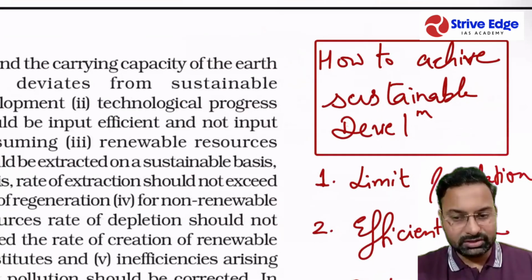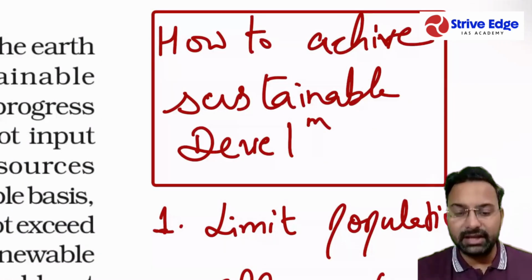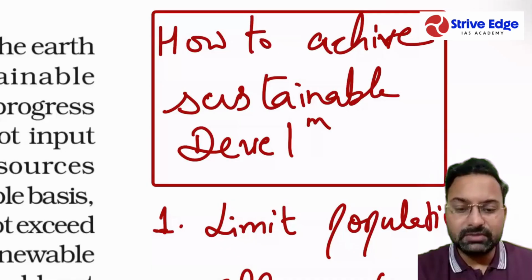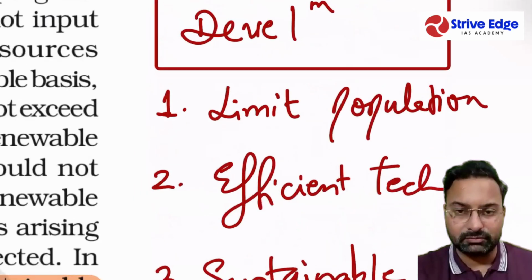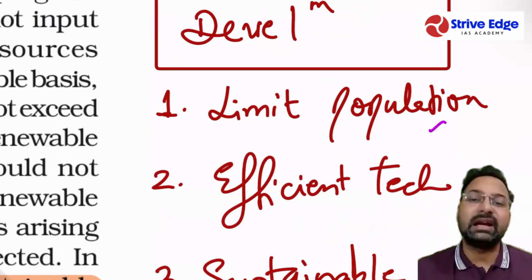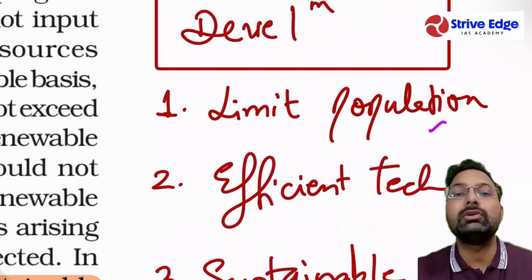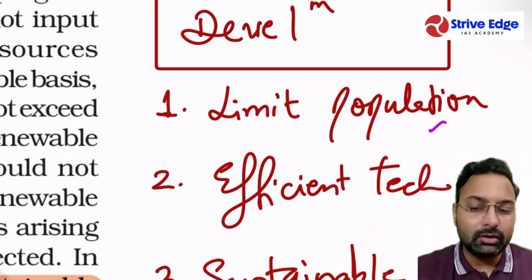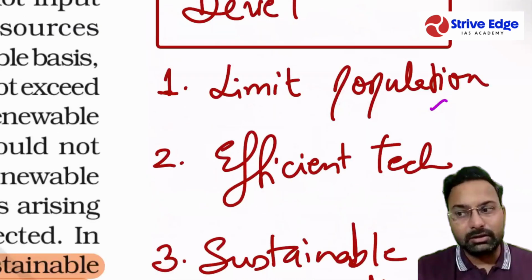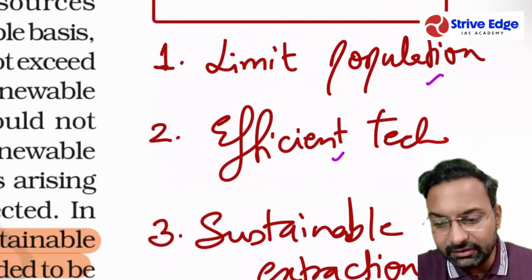So these were the three methods that we can achieve. But what are the different steps that we can take? In order to achieve sustainable development, we have to limit the population, first and foremost, so that the resources can be adequately utilized. We should not be exploiting the resources but using them. Efficient technology should be used so that efficient use of the resources can be done.